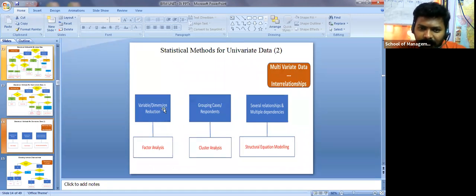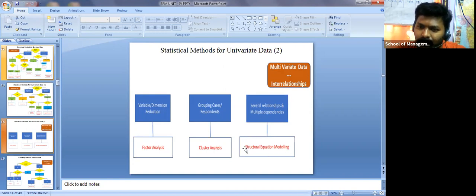If you want to reduce the factors, that is dimension reduction, then you apply factor analysis. If you want to group the cases or respondents, that is cluster analysis. And for several relationships and even multiple dependencies, you apply structural equation modeling. This is an extreme case.